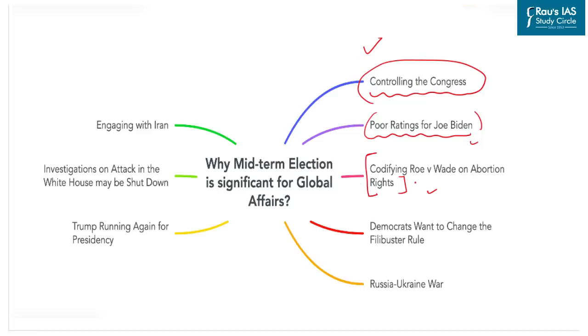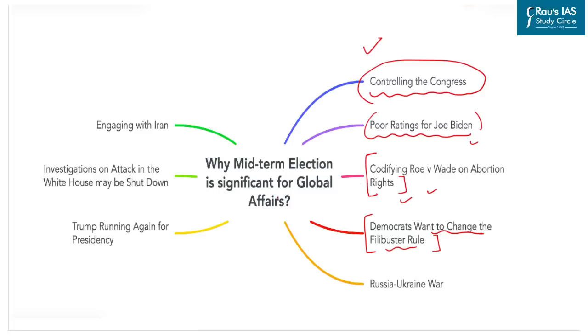Republicans have promised to implement the judgment and propose a national ban on abortion after 15 weeks of pregnancy. Further, Democrats at the level of USA want to change the filibuster rule. Filibuster is a strategy that has been used in the US to prolong debate and delay or prevent a vote on the bill, resolution or amendment.